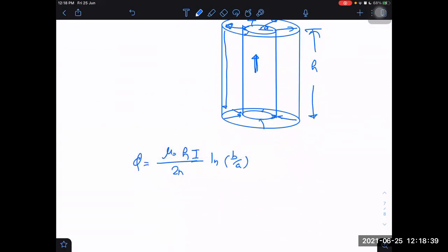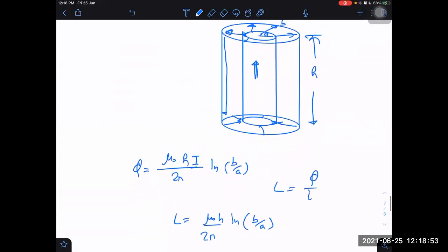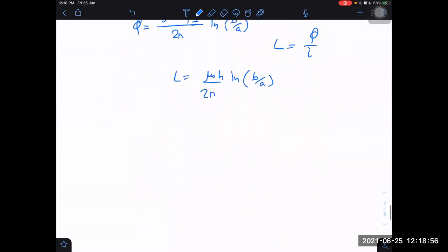If I know magnetic flux, I can get flux per unit current as inductance. What is inductance coming out to be? Mu naught into H upon 2 pi ln of B by A. That is self-inductance of this. So we can have self-inductance of several structures.